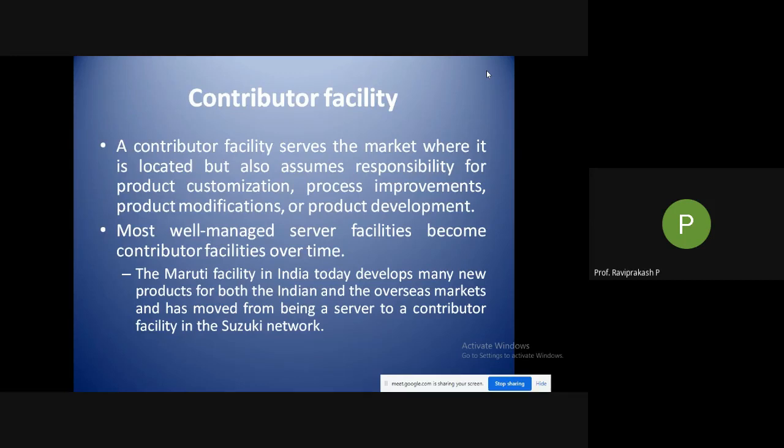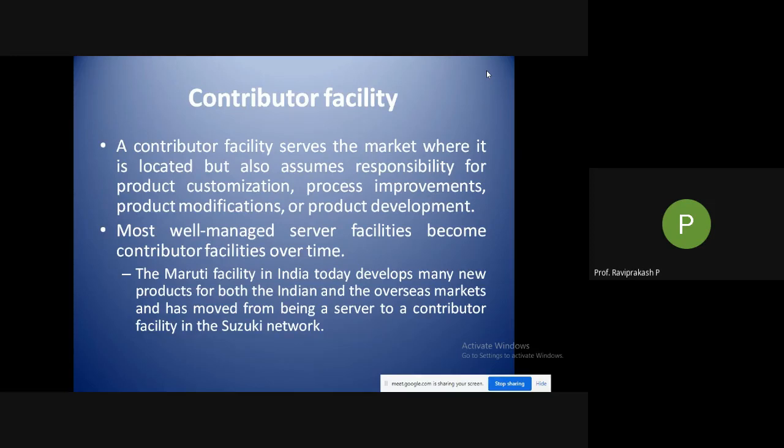All these things are basic objectives for improvements in the process. Then, the most well-managed server facilities could become contributor facilities over time. As you already know, server facilities cater to the local market. So if it was a good server facility, later it could be transformed into a contributor facility where modifications in processes, modifications in products, or new product development could take place.